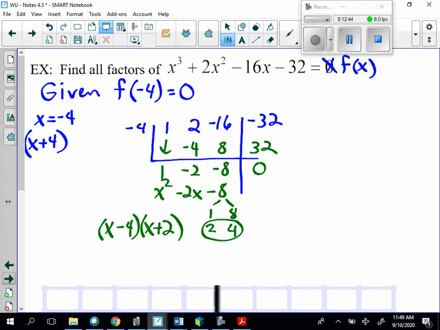And so we should have our 3 factors that said find all the factors. I think we just discussed all the factors. So those are all the factors, and they are linear. And if I multiplied all 3 of them, I should get back my original polynomial.